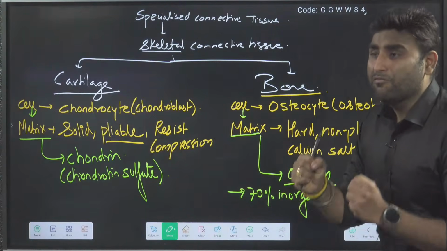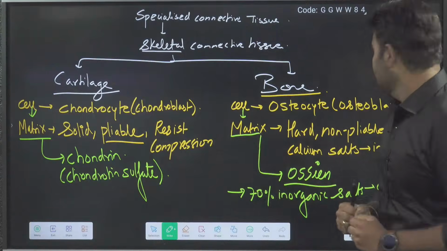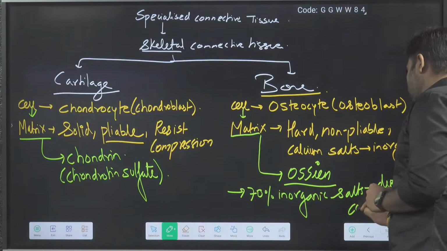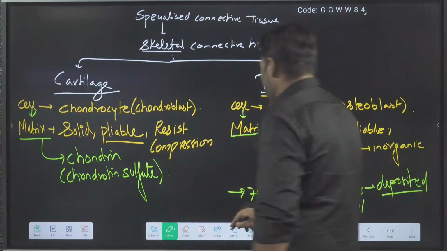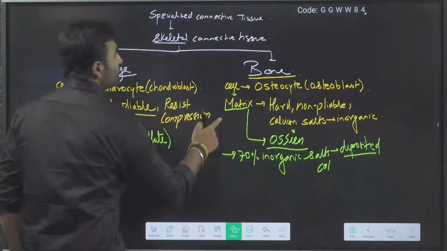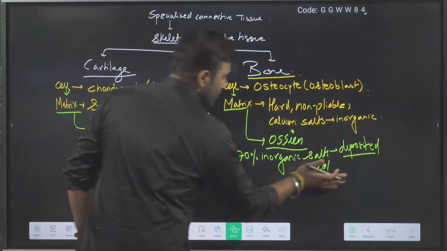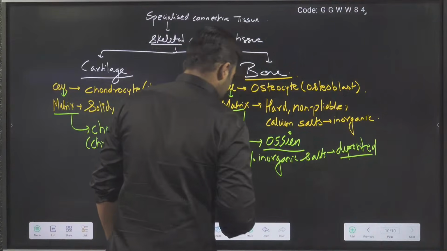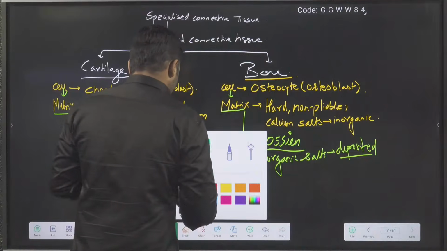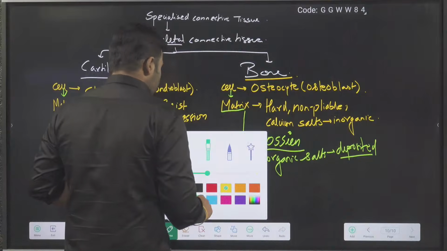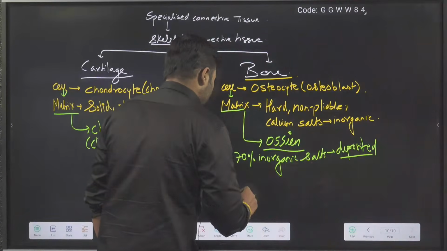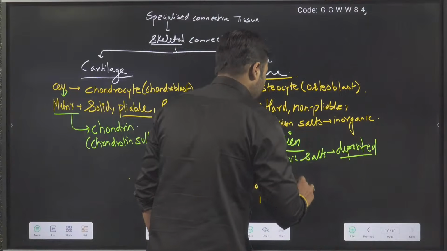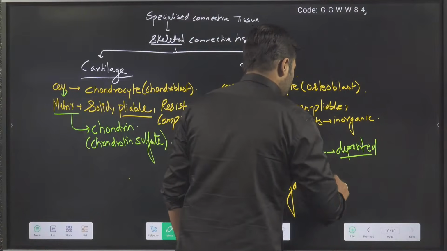It makes it very, very hard. Along with that, there will be some collagen fibers also here. So 70% is inorganic salt, and 30% will be organic matter.